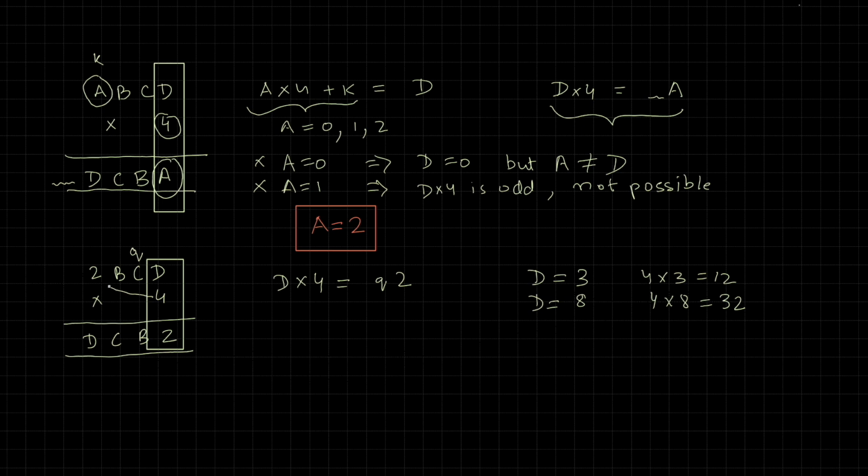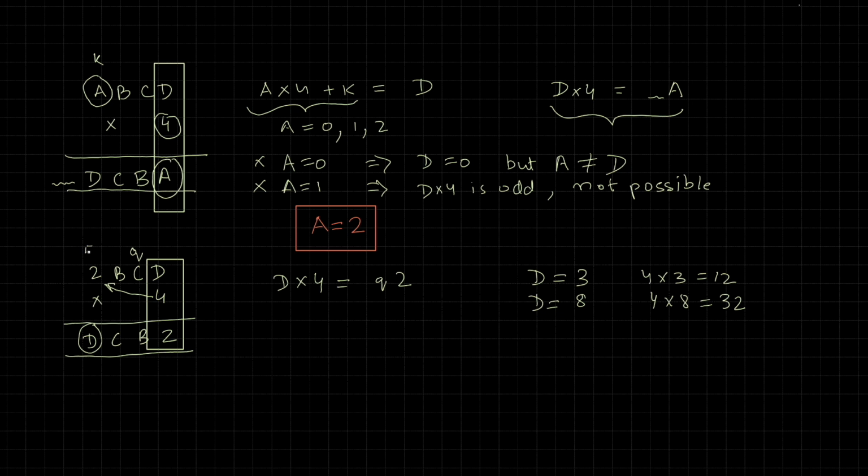Now if we look at the other operation involving D, 4 times 2 leads to D. Let's try both possibilities for D here. Clearly D equal to 8 works because 4 times 2 is 8. Let's try D being 3.